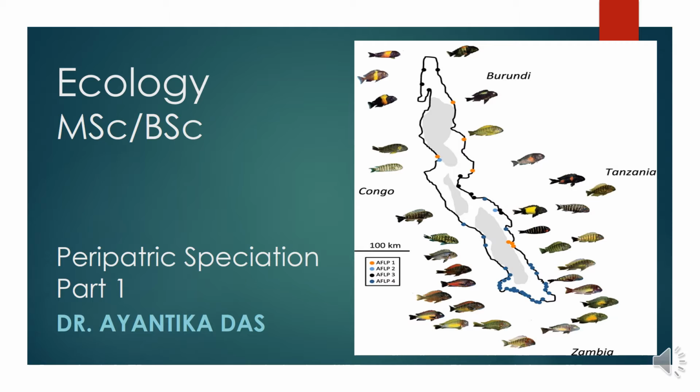And in this video, I am going to discuss peripatric speciation. Earlier, I have made videos on allopatric speciation also, and this is the first part of the peripatric speciation video. As I have so many things to tell you, I will be discussing in the video in two parts. In the first part, I will be discussing a general overview of peripatric speciation with a few examples, and in the second part, I will be discussing some more features of peripatric speciation with examples. So let's start the video.